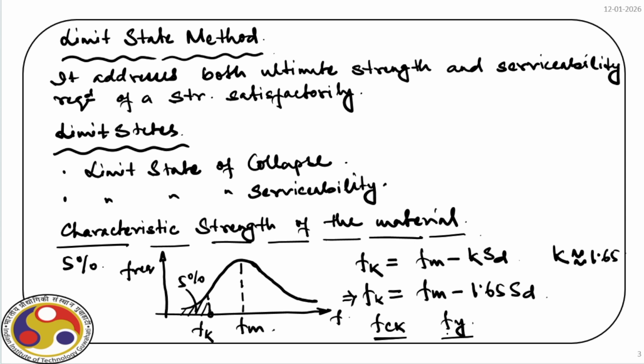And then once we find out this fk value, next what we have to do in this design philosophy, we have to find out what is fd. That is the value we use in design. For that, what we do, we divide fk with a partial safety factor for material. So that is what we call gamma m.